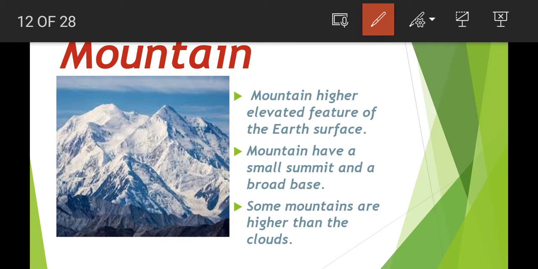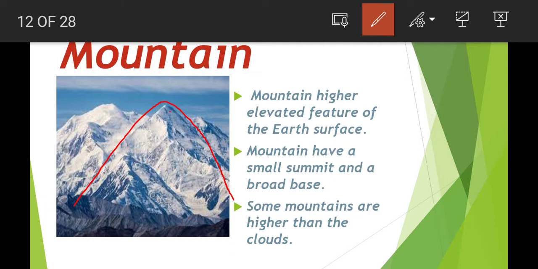These are the high elevated features. It is the height, children. And mountains have a small summit and a broad base. Here, the small summit is the peak, children. It is a peak. It is very small.